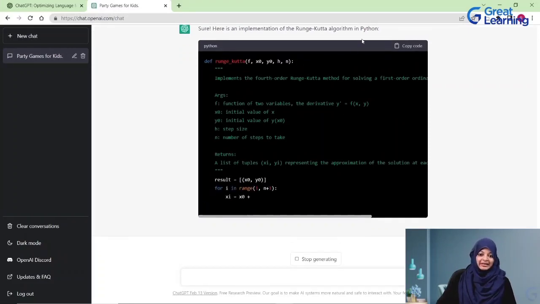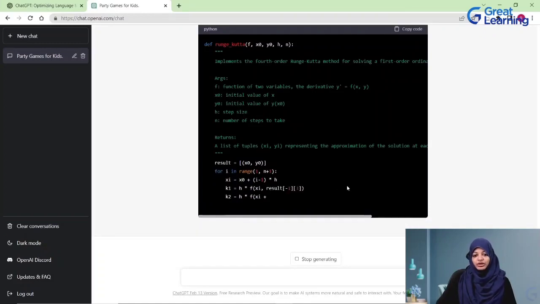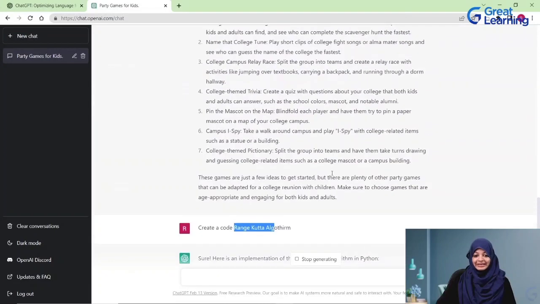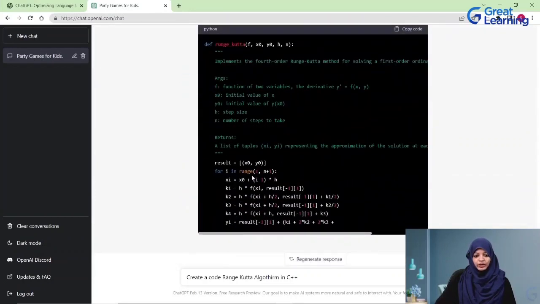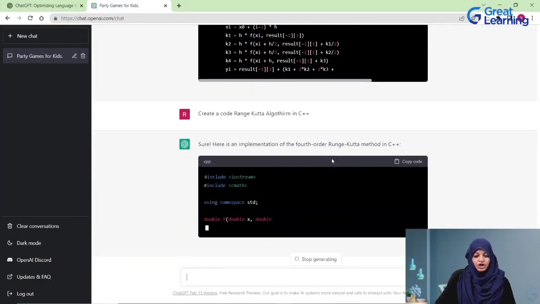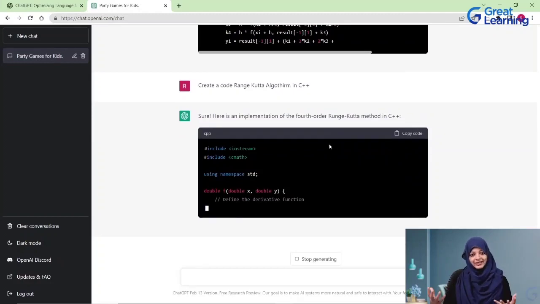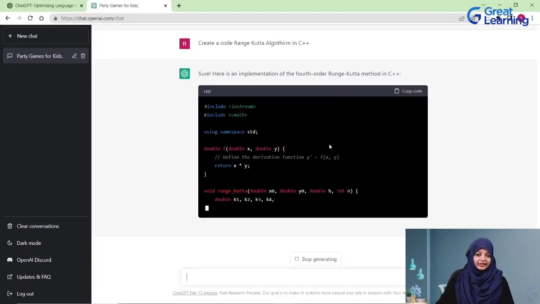Now here, by default, ChatGPT starts coding in Python. But if you want, you could also give it a different prompt or a more delineated prompt stating that we want a code for this particular algorithm in, say, C++ or even C for that matter. So let us see. Here it has created the code in Python, and if we give this particular prompt, the code would start getting generated in C++. So not only does it code the algorithm, it also codes the algorithm in various languages as per our requirement.